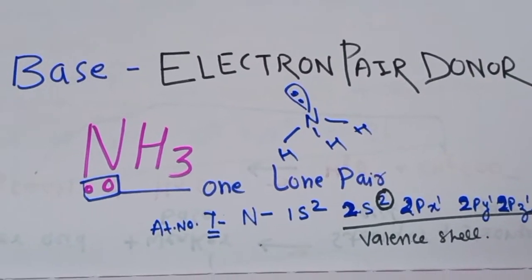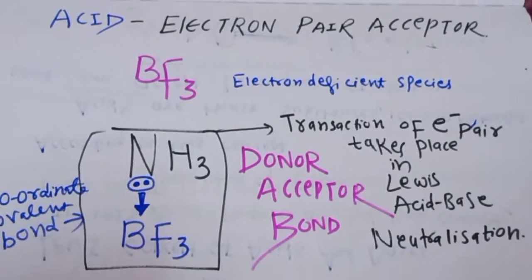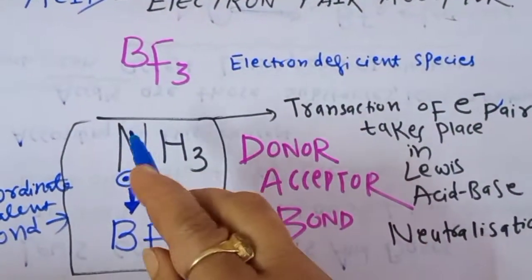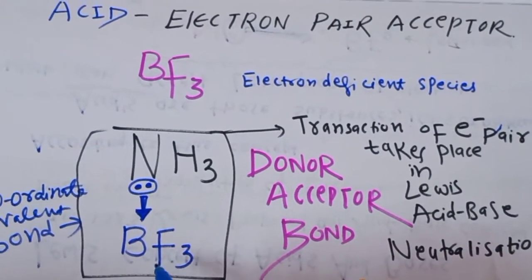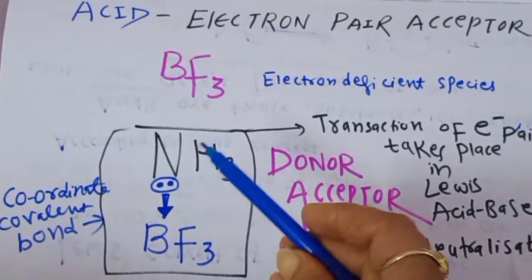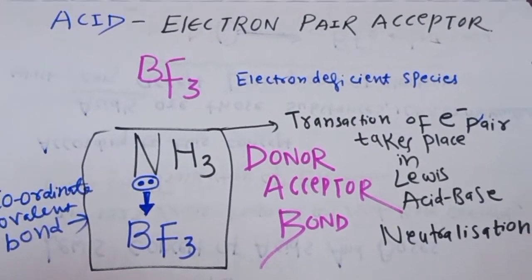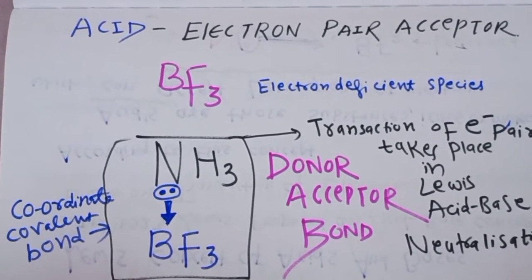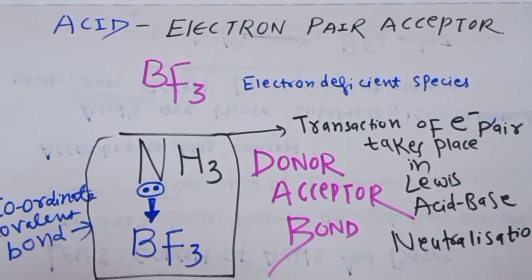The ammonia is having 1 lone pair of electrons, and our boron trifluoride is an electron deficient species. Here what happens? This ammonia is ready to give 1 lone pair of electrons to BF3, that is electron deficient. So it will accept here. So there is a formation of the donor acceptor bond, and this is also termed as the coordinate covalent bond. We are representing it by an arrow. Head is towards the species which is accepting the electron and the tail is towards the one which is donating.